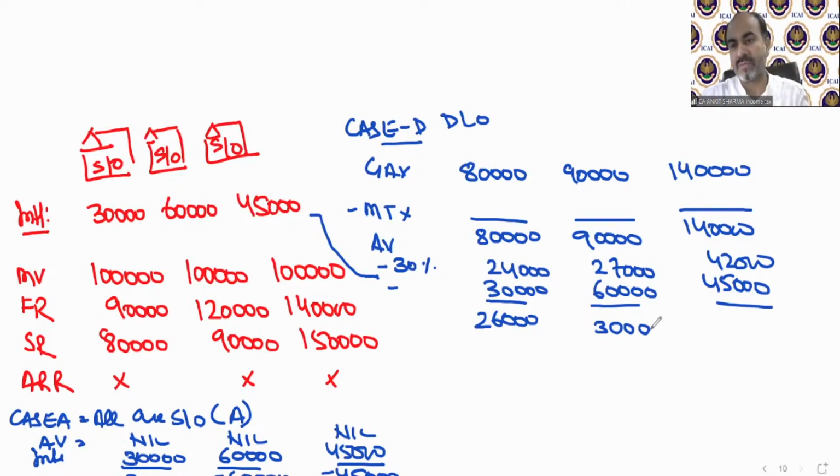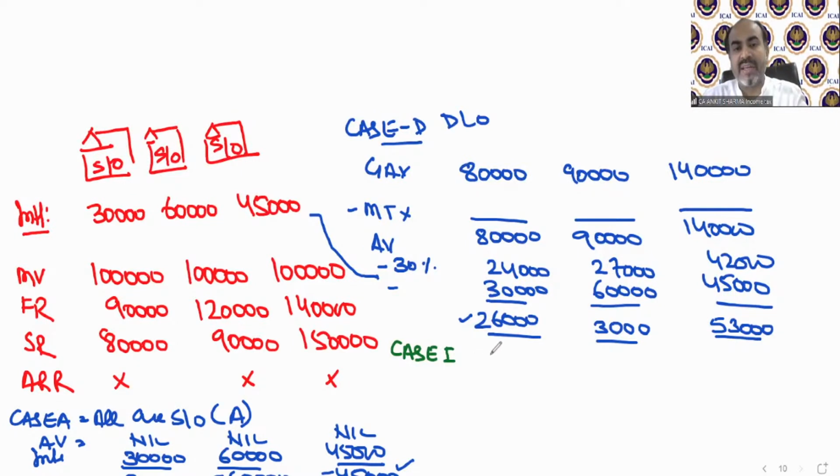This is 53,000. So now we have values for all houses, assuming what if they will be treated as self-occupied and what if they will be treated as deemed let out. Now we need to find the scenario in which our tax liability will be minimum. So in case A or case 1, we will treat two houses as self-occupied and one as deemed let out. Then we'll find the value.